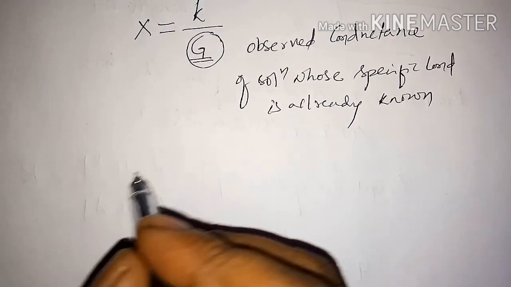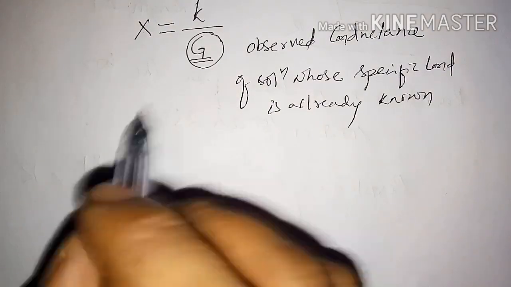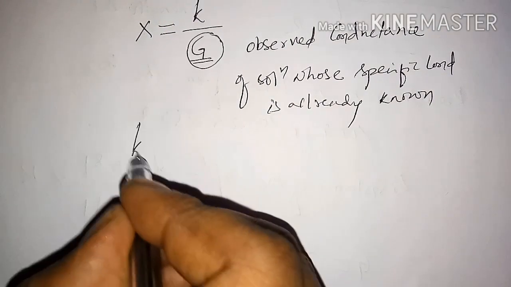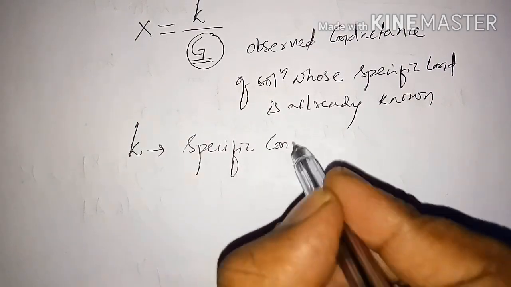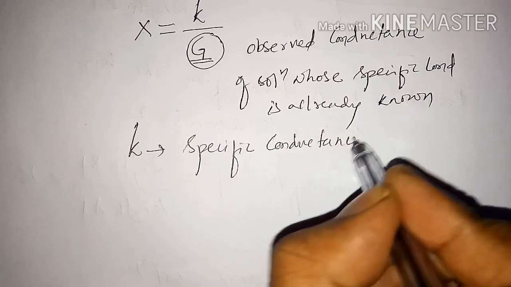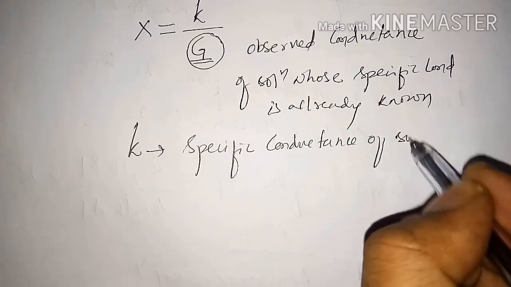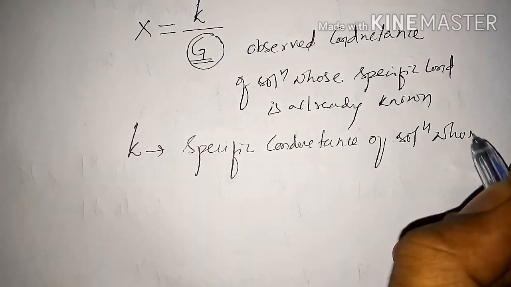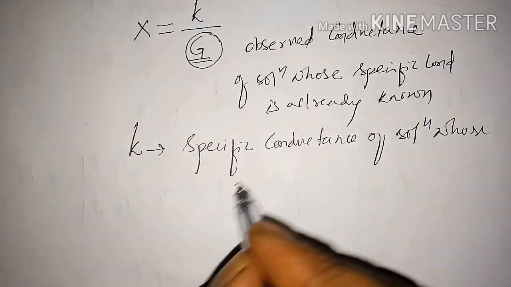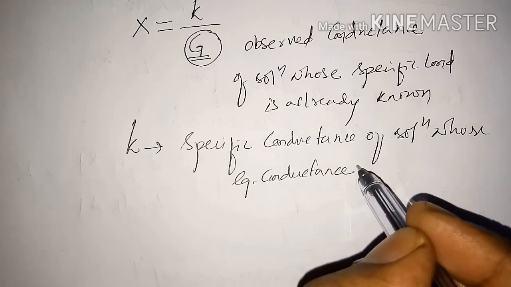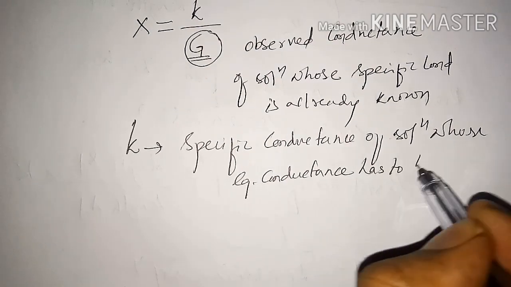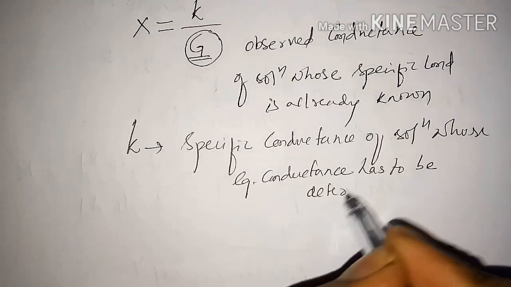After calculating the cell constant, now we need to calculate the specific conductance of a solution whose equivalent conductance has to be determined.